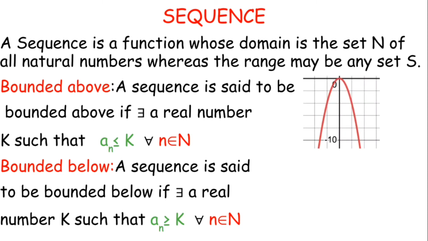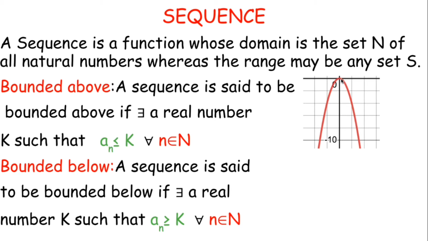So let's look at the graph of it. For bounded above, a sequence is said to be bounded above if there exists a k, and a_n should always be less than that particular upper bound.